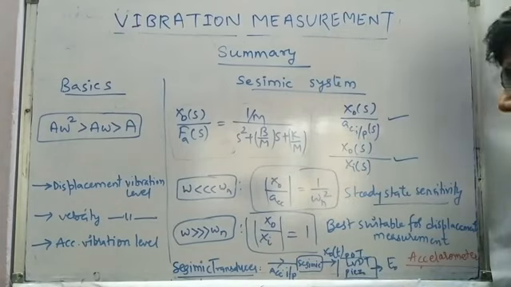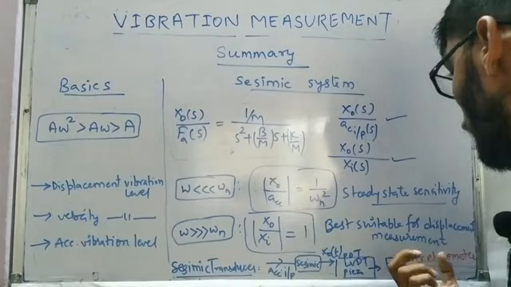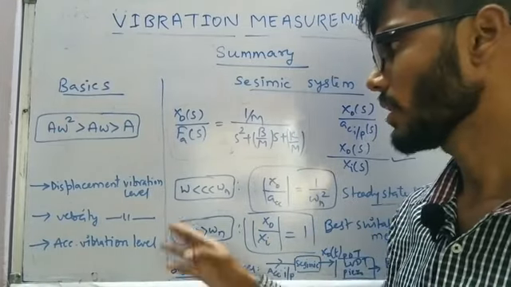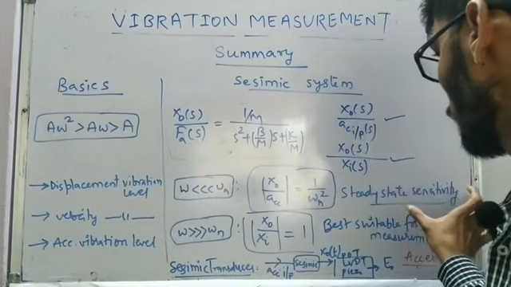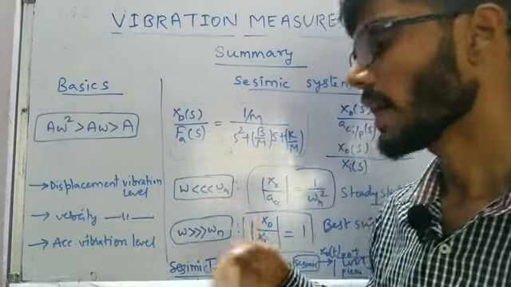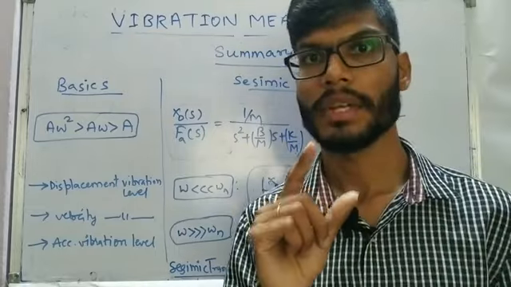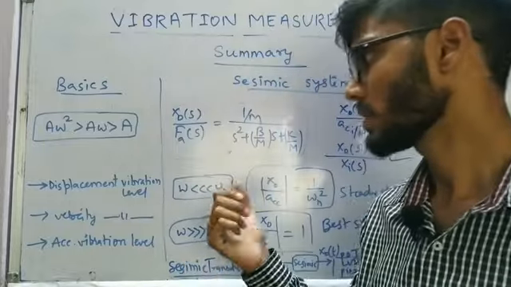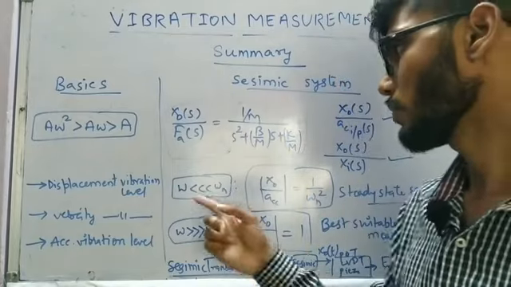Also, I have mentioned that in the case of an accelerometer we are going to measure vibrations, so the frequency of measurement is already very high. But to make it work very effectively, we should have the natural frequency of oscillation higher than the value which is being measured. So how are we going to do that? We have to make the spring very stiff and the mass very small, so that the natural frequency itself is very high. Then only will we be able to measure high amounts of vibrations.